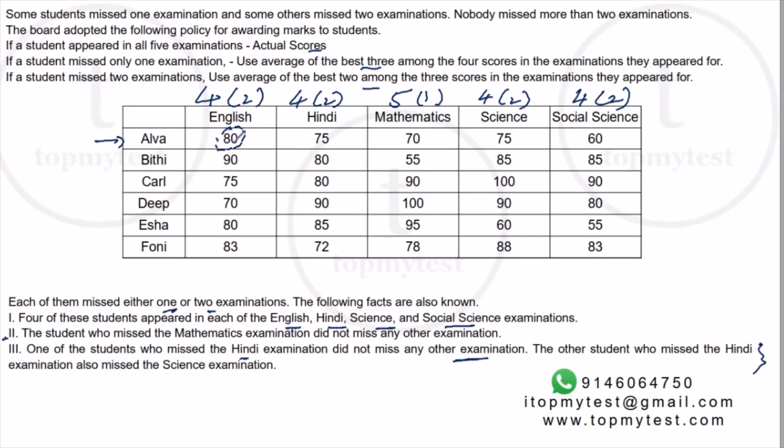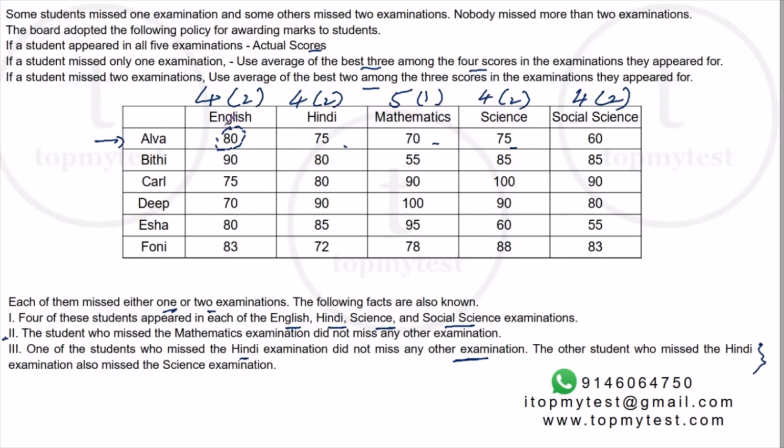What happens if she missed English? She scored 80 in English. Let's assume she missed 1 exam, and English is the exam she missed. Her score in English would be the average of the best 3 among the 4 scores in the exams she appeared for. So her score should have been the average of the best 3 out of the remaining 4 scores. The average of 75, 70 and 75 cannot be 80, because 80 is higher than each of them.